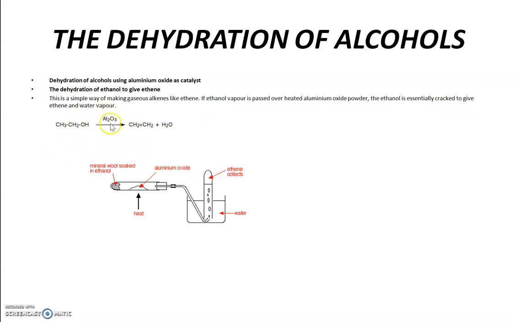So OH is removed from the bearing carbon and the H is removed from the neighboring carbon, and in between we will write a double bond. So after removal of water from alcohols, we will always get an alkene. So here ethanol gives ethene.